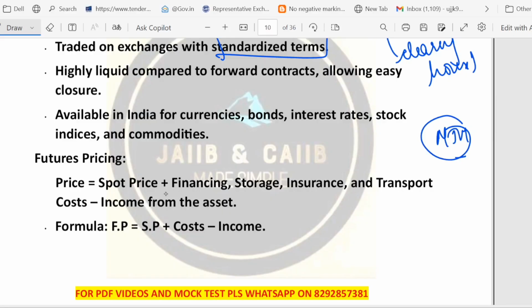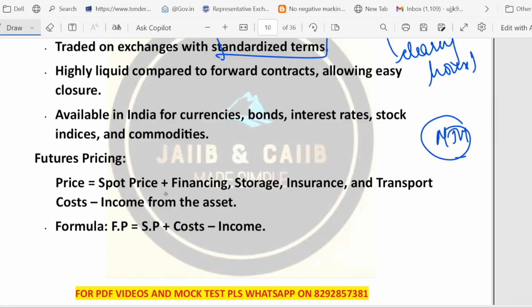What are the risks of forward? So counterparty risk, market risk, liquidity risk are there in the case of forward. Future contract, I told you, these are standardized, a promise to buy or sell at a future date. Then I told you about initial margin. Initial margin means a small deposit required to open a future position. Clearing house is the middleman that guarantees exchange trades, reducing the chance that a counterparty will fail.